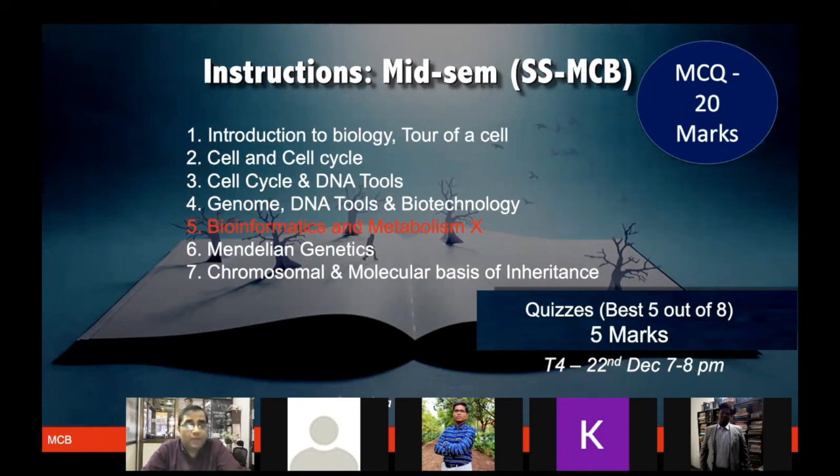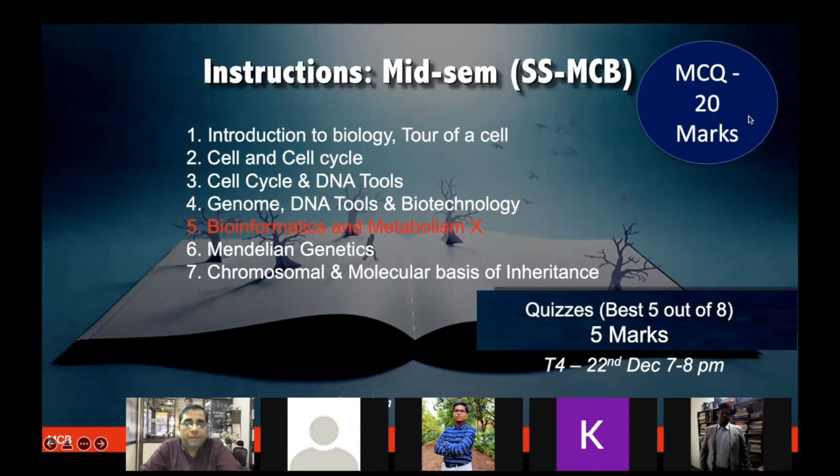If you have already done so well in 5 quizzes as of now and you want to miss tomorrow's quiz, you don't have to mandatorily attend, because if you've already done the best 5, you don't have to worry about the remaining 3 quizzes. If you have done all 8 quizzes, we will take your best 5 quizzes for your 5 marks. If you have missed a few quizzes, we will only take 5 quizzes for you. So this is the policy for the quizzes. 5 marks we have done so far.